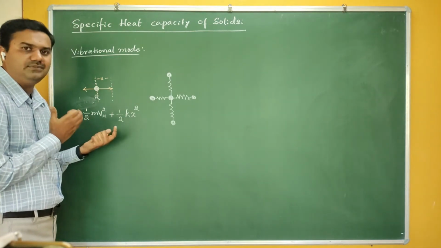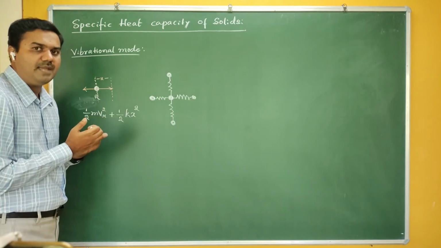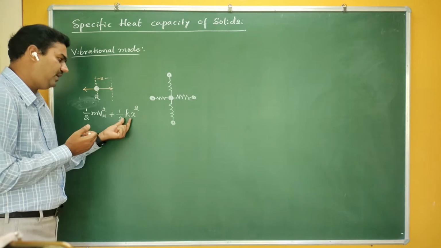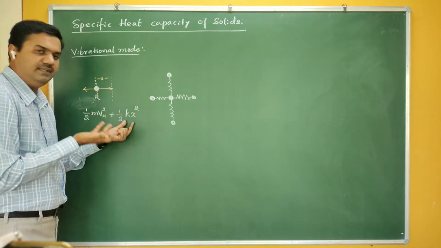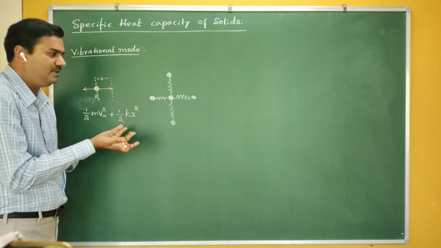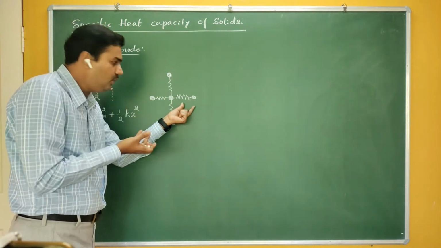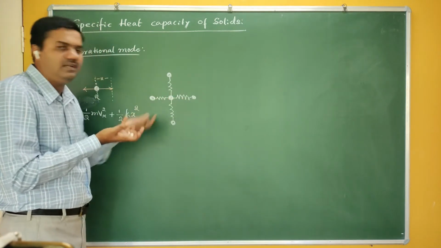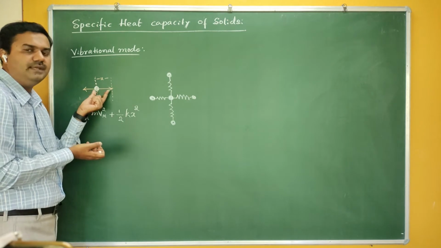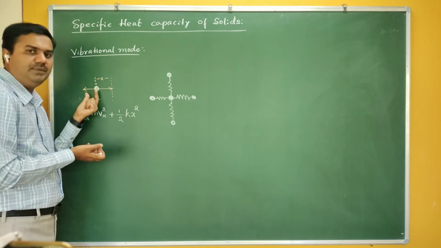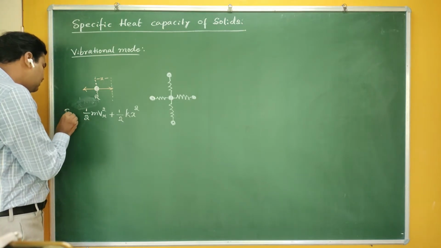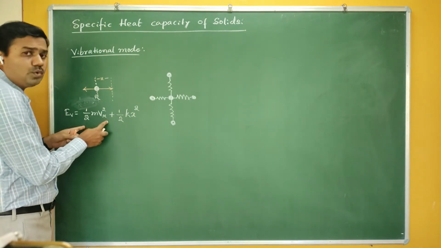If I consider this equivalent to a one dimensional harmonic oscillator, we get the same equation, half k x square, where k is the spring constant if the bond is treated as a spring, otherwise the force constant, and x is the distance of the atom from its equilibrium position.